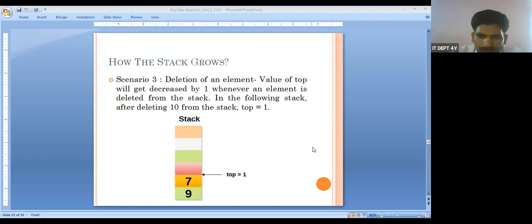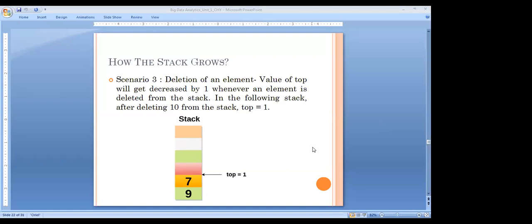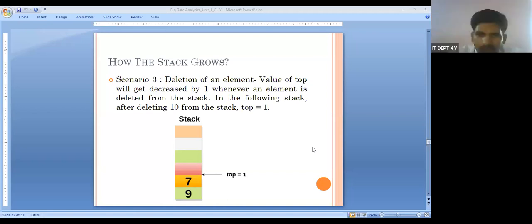Please remember, based upon the top value, we decide how many values are in the stack and how many values we can insert. Everything depends upon the top. If the top value is -1, then the stack is called empty.